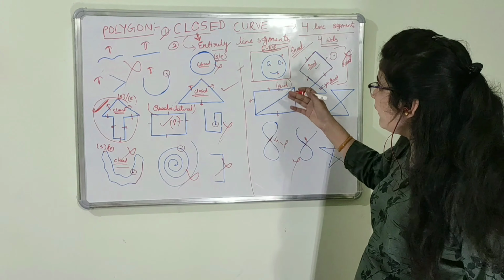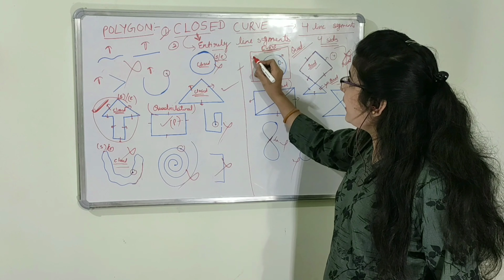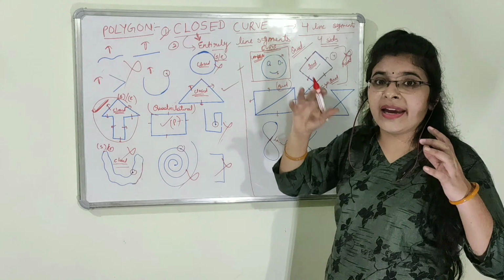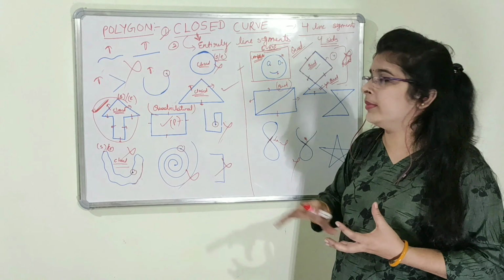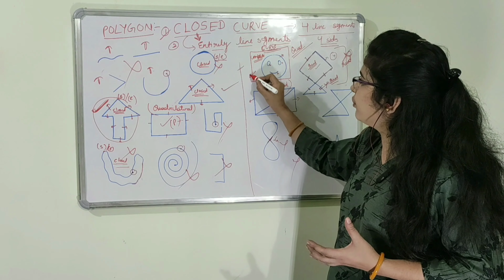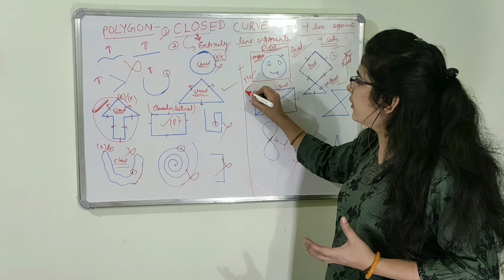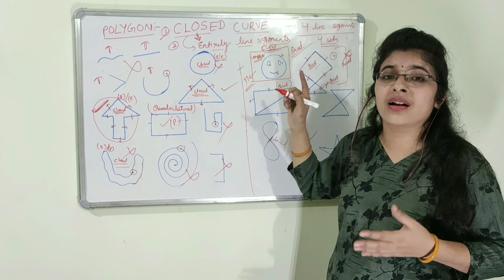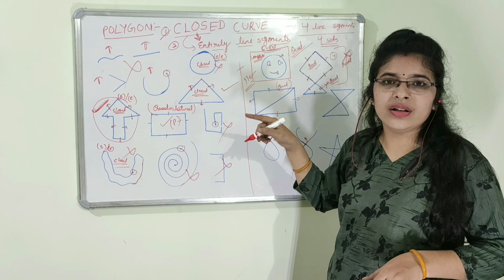But if we see the complete figure together, अगर आप इस फिगर को एक फिगर में जूम करते हो, means this is a figure and you have to tell whether this is a curve or not, then this is not a curve. Why is this not a curve?